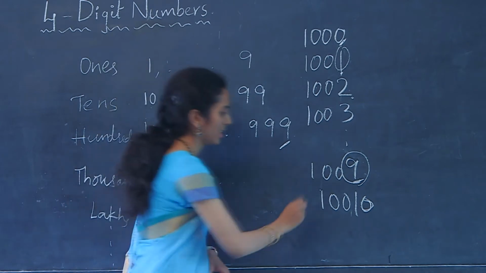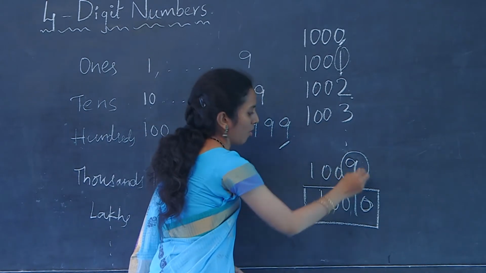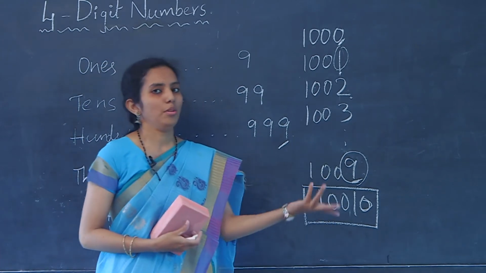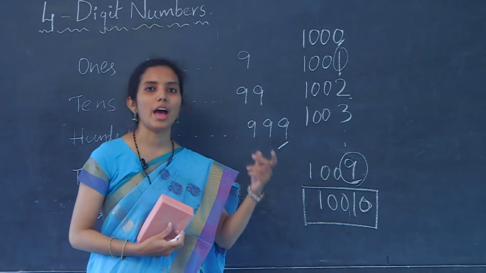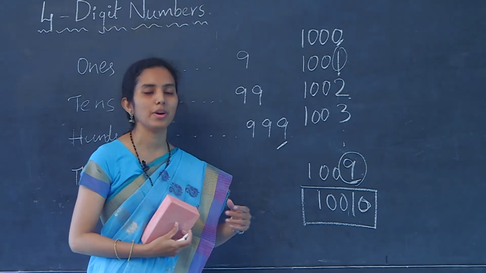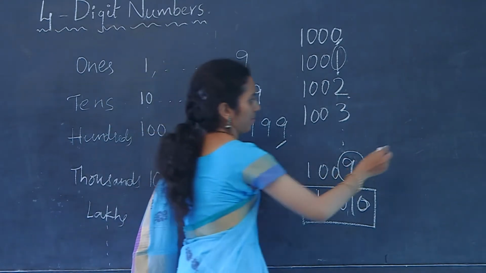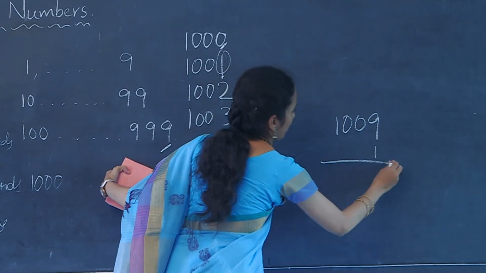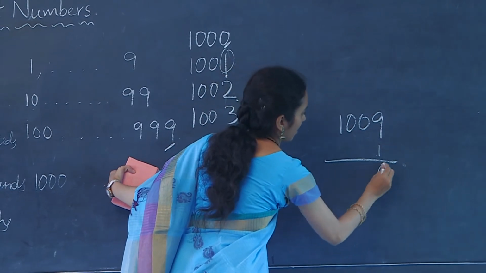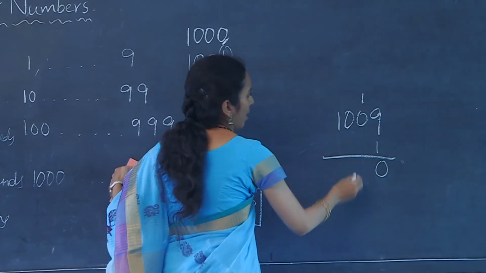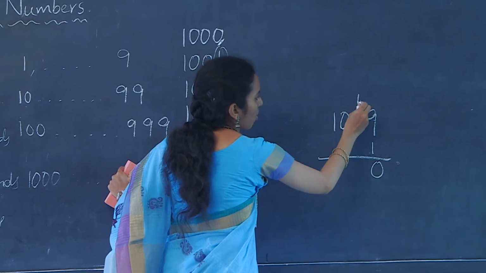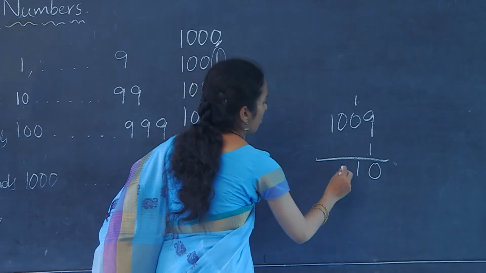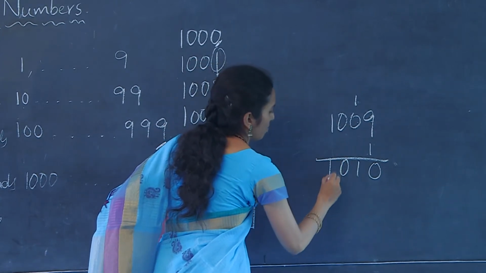1010. Is this the correct number we get after 1009? Is this the way to write 1010? Let us check by adding 1 to the existing number and by following the rule. 1009 plus 1. 9 plus 1 is 10, and 1 is carried here, and 1, 0. 0 plus 1 is 1. There is nothing to add here. So, 0 falls as it is and 1 comes here.